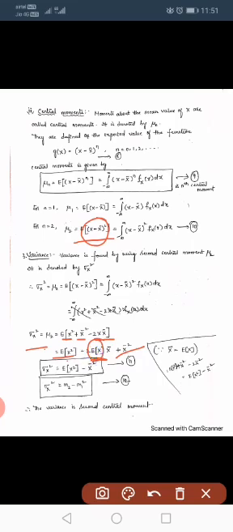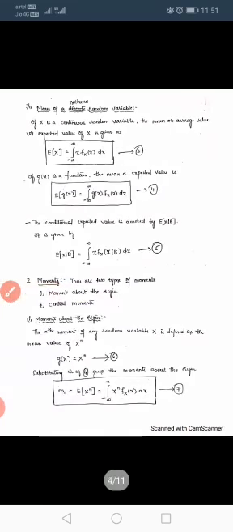of x is x bar. So x bar into x bar is x bar square. X bar square minus 2x bar square is minus x bar square. Okay, so sigma x square equals m2 minus m1 square. What is m2? Moments about the origin.